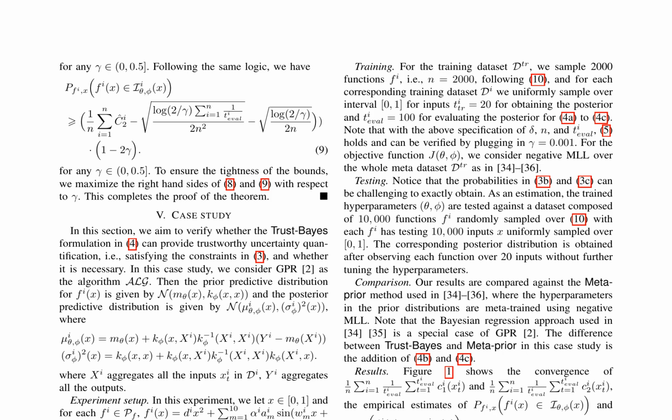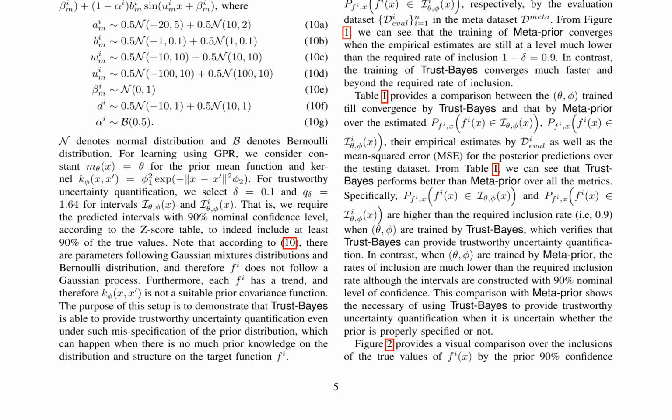The paper characterizes lower bounds of the probabilities of the ground truth being captured by the specified intervals in terms of empirical estimates and analyzes the sample complexity with respect to the feasible pre-specified probability for trustworthy uncertainty quantification.